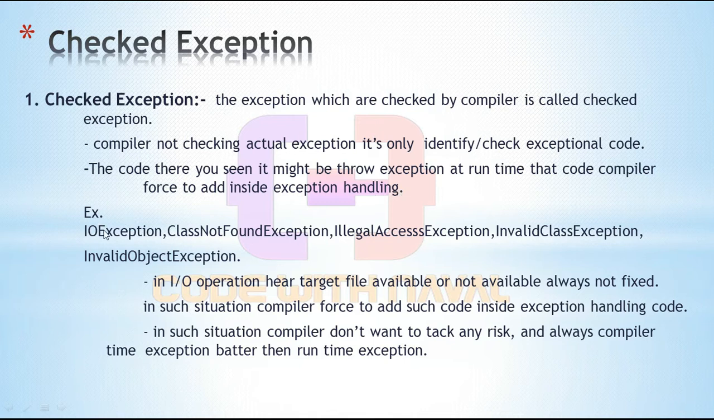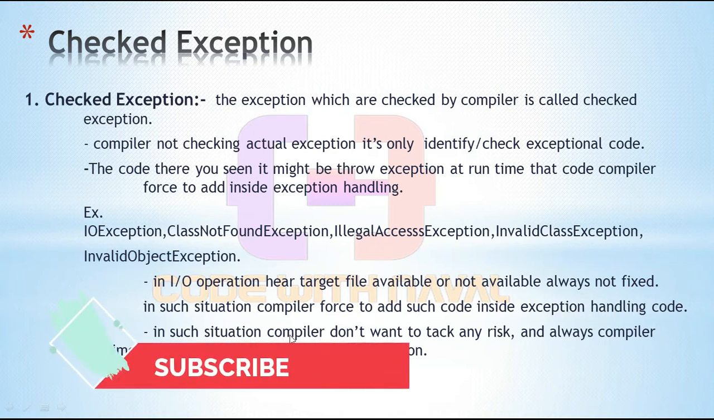Here you can see some examples, like IO exception. The compiler doesn't know whether the input or output file is present or not. That's why the compiler forces us to add that code inside an exception block. Then we have class not found exception, illegal access exception, invalid class exception, and invalid object exception. All these classes come under checked exception. The compiler only identifies those exceptions. In IO operation, whether the target file is available or not is not always fixed. In such a situation, the compiler forces us to add such code inside exception handling code.